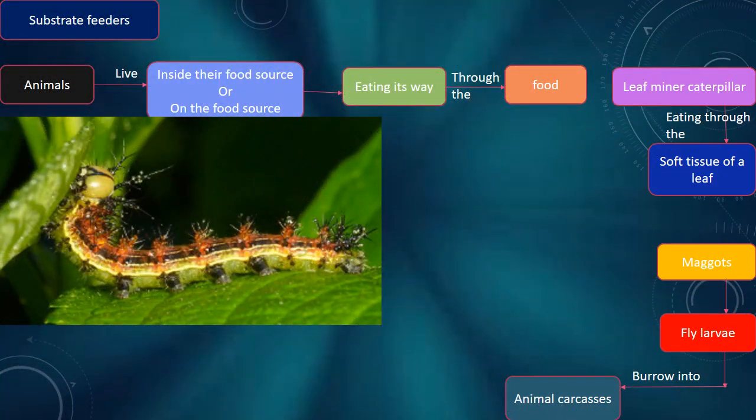Substrate feeders. Animals live inside or on the food source, eating their way through the food. The leaf miner caterpillar eats through the soft tissue of a leaf. Maggots, fly larvae, burrow into animal carcasses.